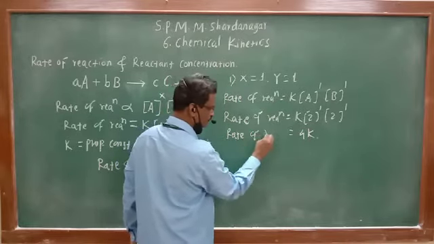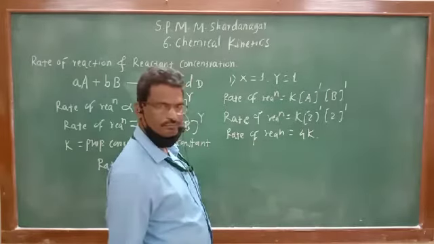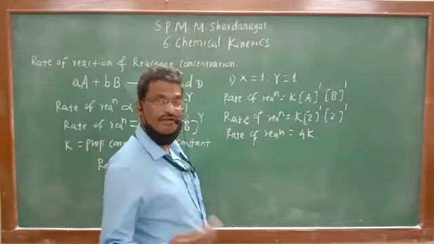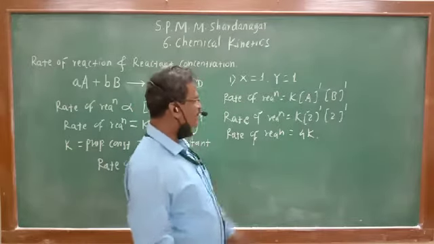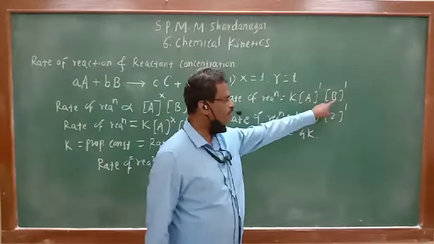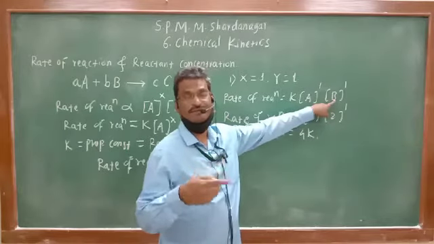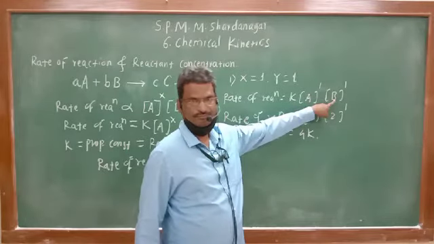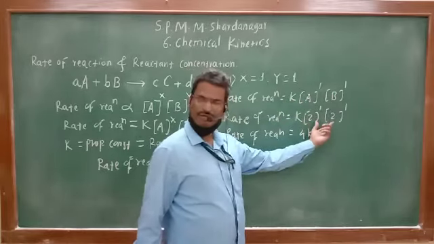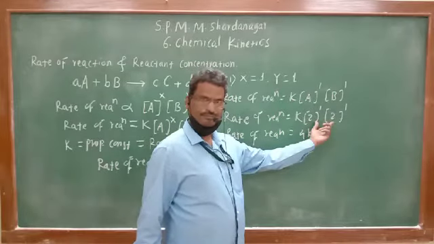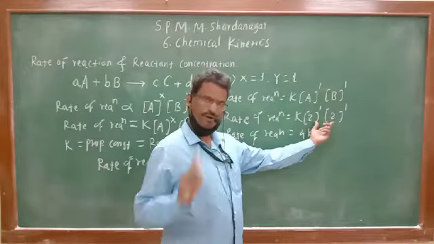4k we are getting. Now, if we double either the concentration of A or the concentration of B, what happens? That we have to study. What is my question? Here, if concentration of A and B we have taken the same, for example 2, 2, so rate of reaction will be 4k.